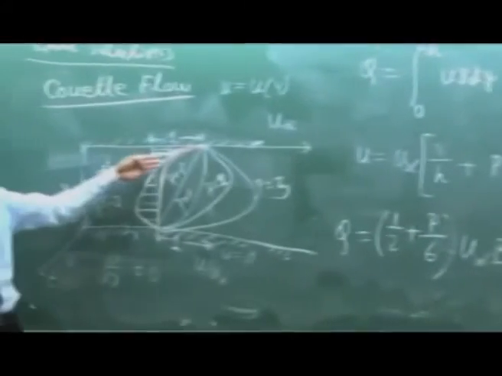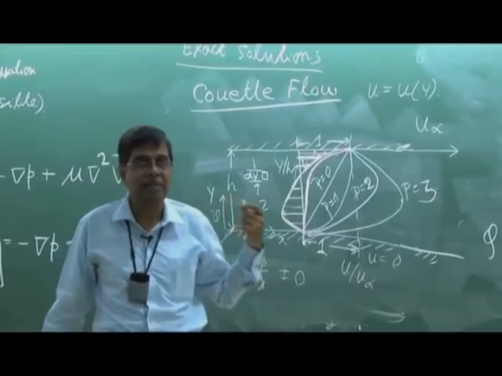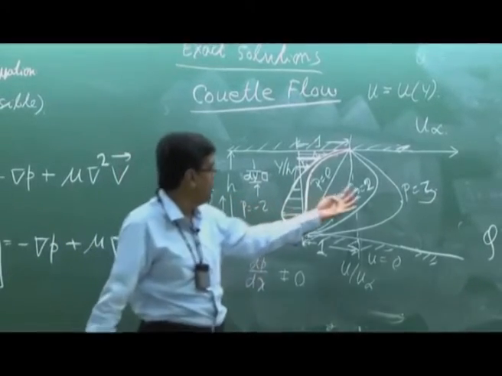Shear driven flow and pressure driven flow oppose each other, because the adverse pressure gradient will drive the flow in the opposite direction.